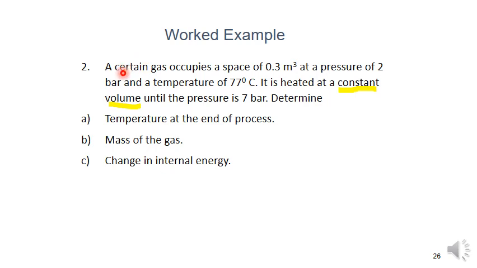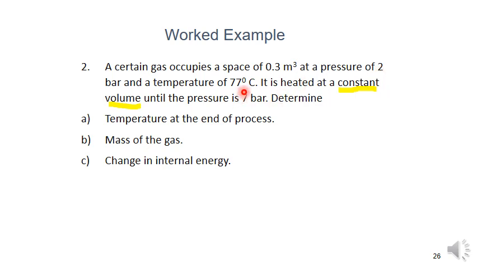A certain gas occupies a space of 0.3 meter cube. So in the initial state they have given the volume, the pressure P1 and the temperature 77 degrees. They have given P1 in terms of bar, so P1 is equal to 2 bar and temperature is equal to 77 degrees centigrade.